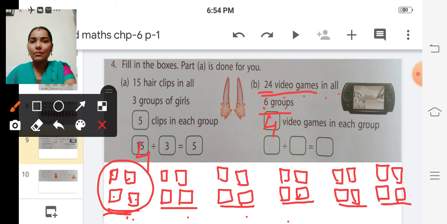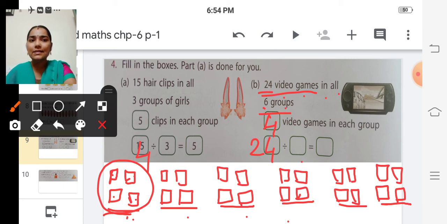Dividend means the number to be divided, isn't it? So in this problem, we divided 24 video games, so 24 is the dividend. So write 24 divided by divisor. The number by which we divide is the divisor. Into how many groups have we divided?